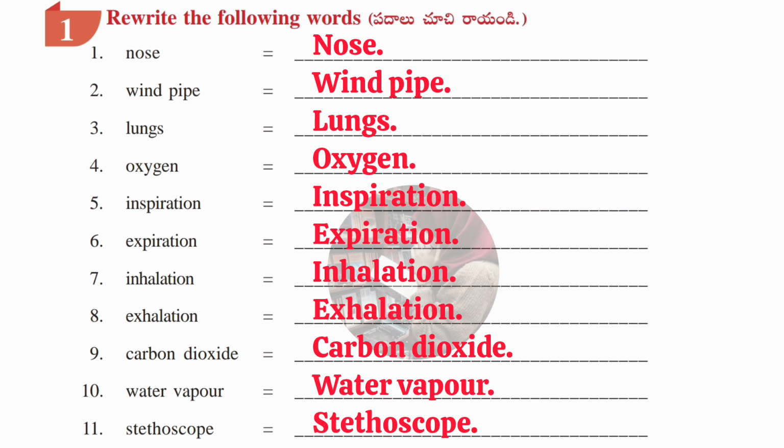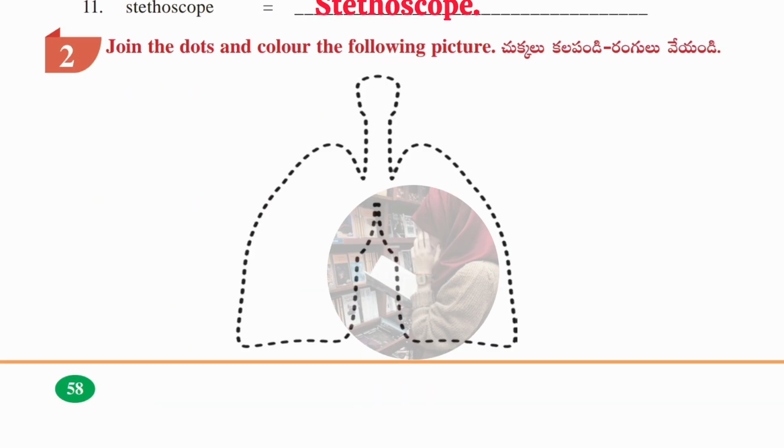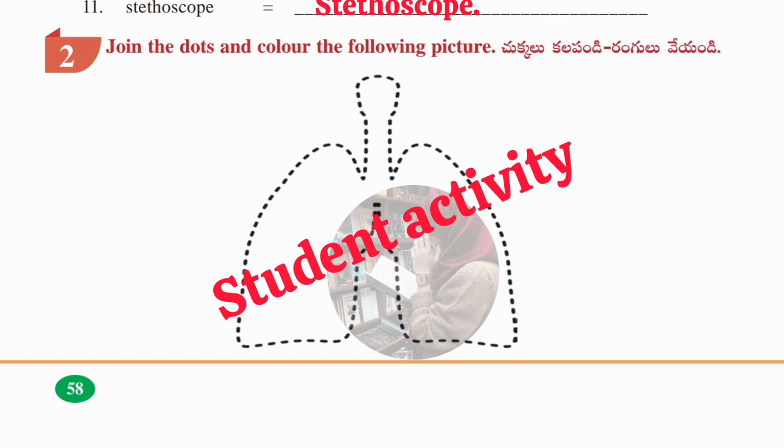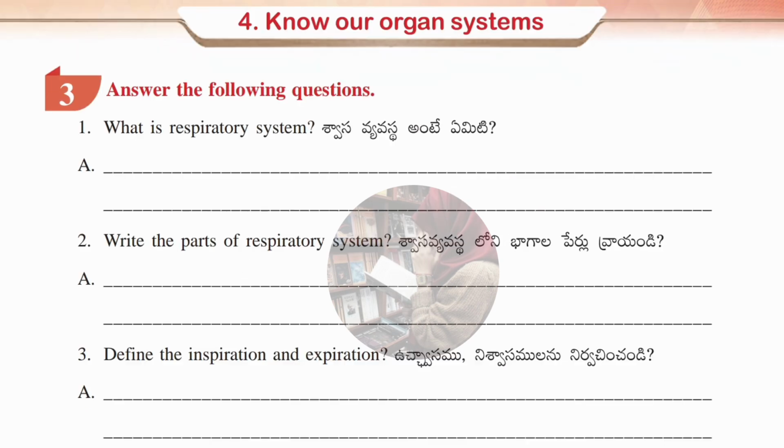Okay, guys, let's see the second Roman, which is join the dots and color the following picture. Here, the picture of lungs is given. So, you need to join all the dots of this picture and you have to color it. Okay, and just write down the name of this particular picture, which is lungs. Okay, guys, this is a student activity. Please do it by yourself.